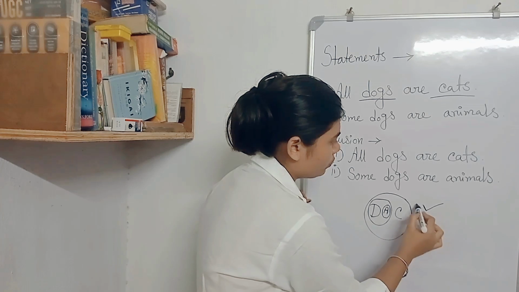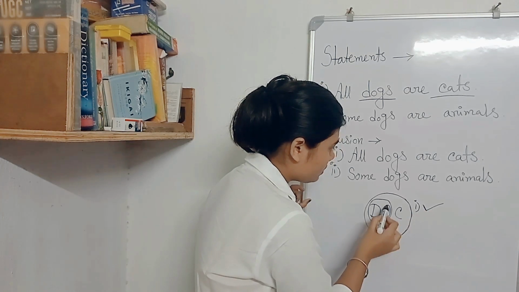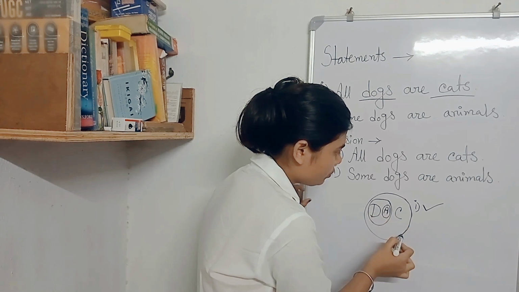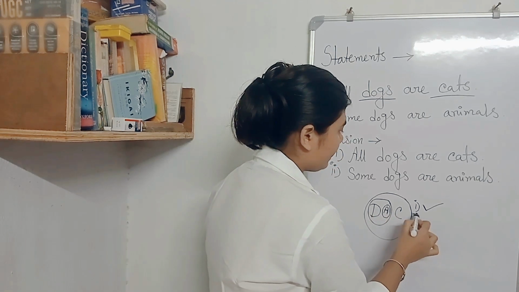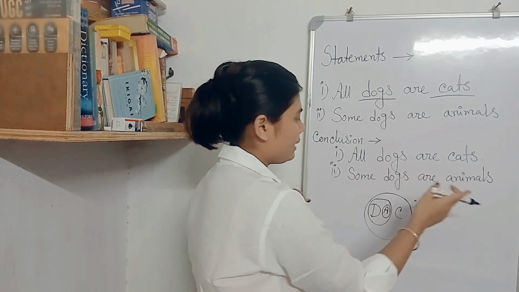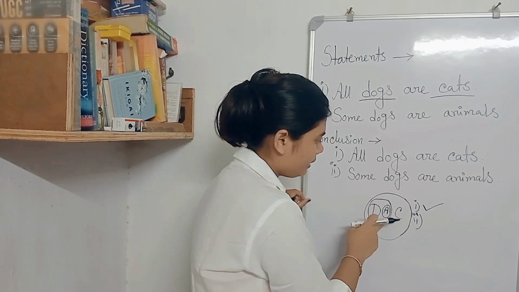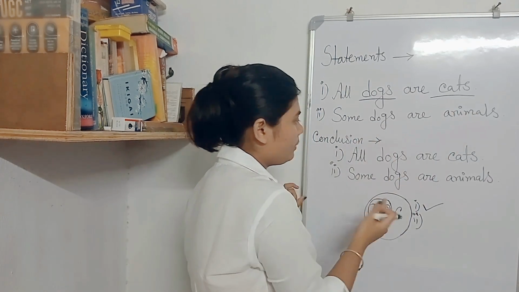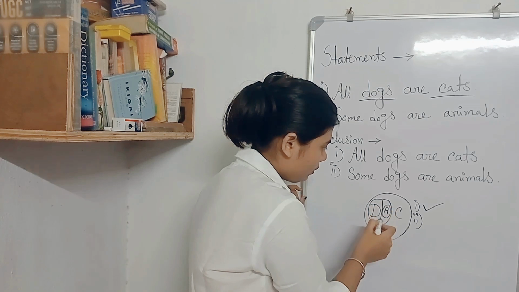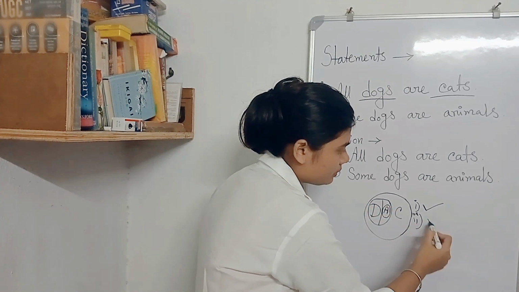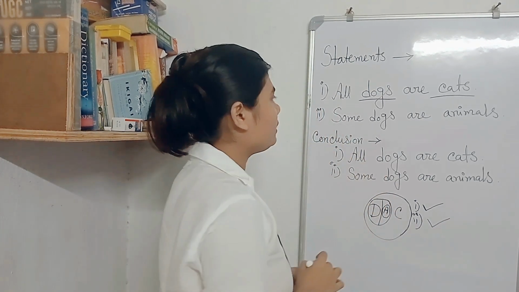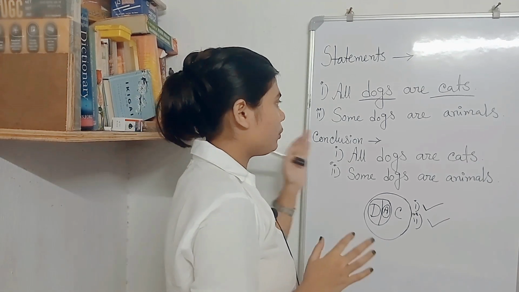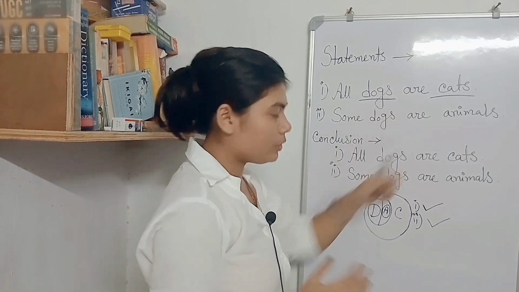The first conclusion is true, because in this diagram, all dogs are cats. Now the second statement is saying that some dogs are animals. As it is also written here, some dogs are truly animals. So both these statements are true here. So this is all about universal positive and particular positive.